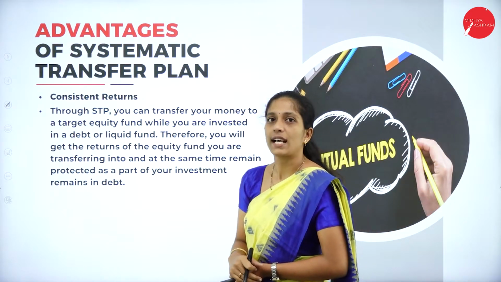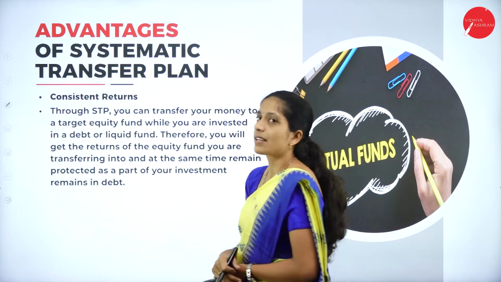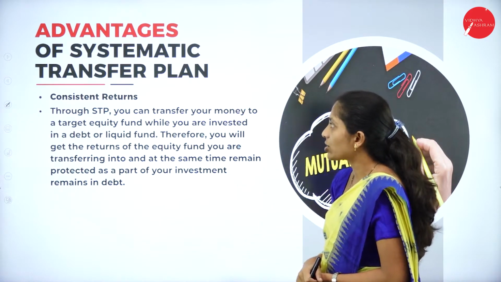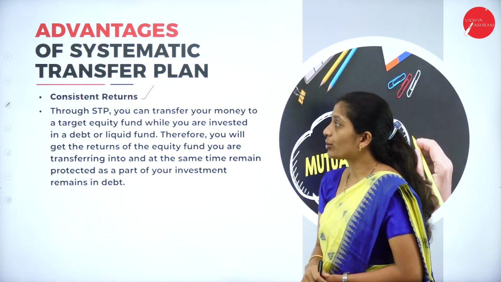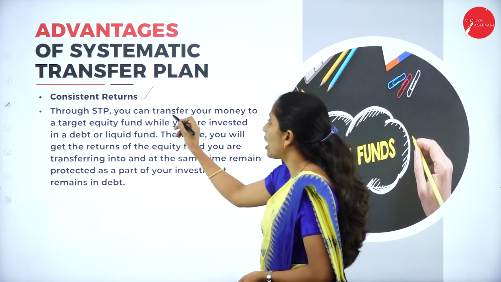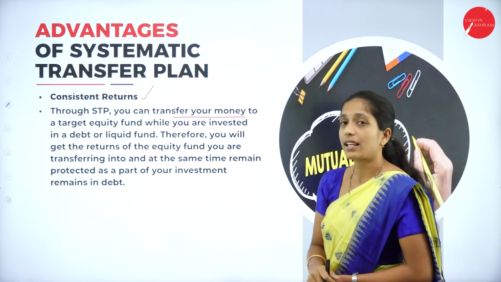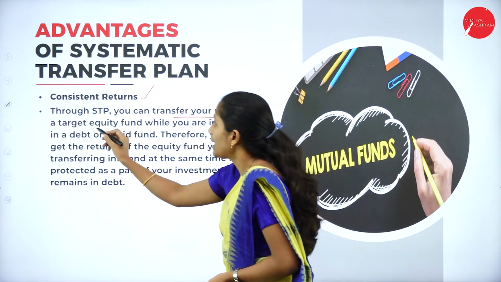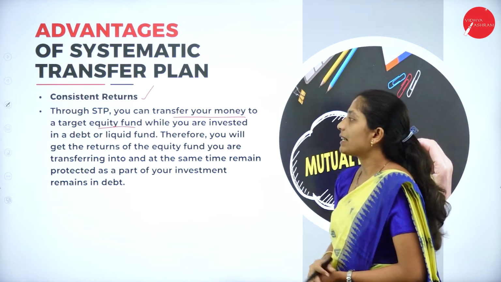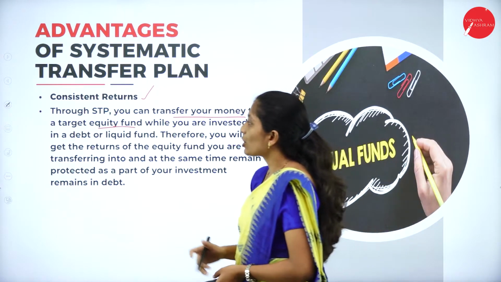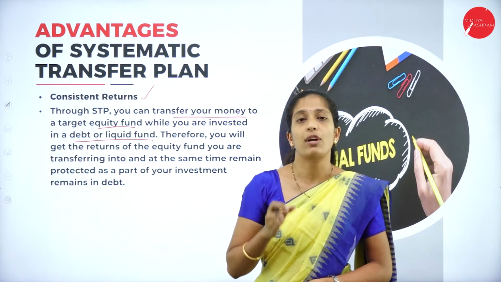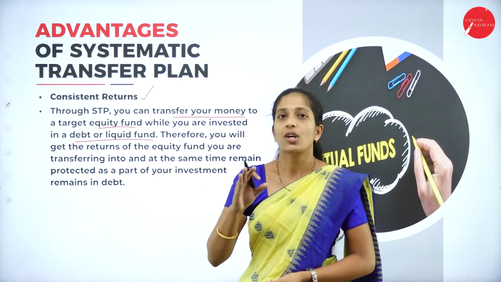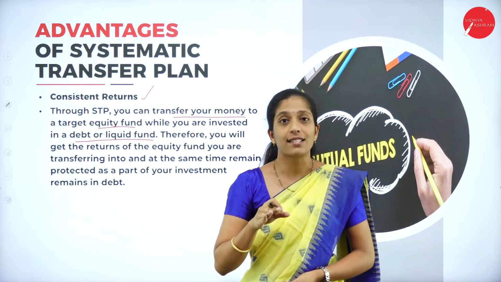Now, let us see what are the advantages of this systematic transfer plan, that is STP. So the first one is consistent returns. So through STP, you can transfer your money to a target equity fund while you are invested in a debt or liquid fund. So here the investment can be transferred from one unit to another unit. So here the profit will be consistent. Why?